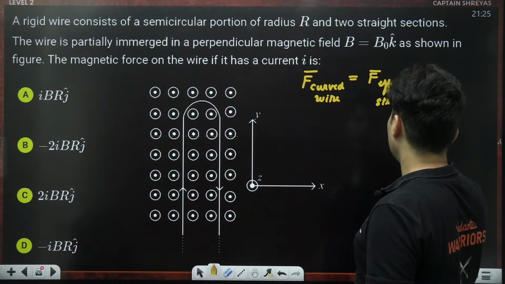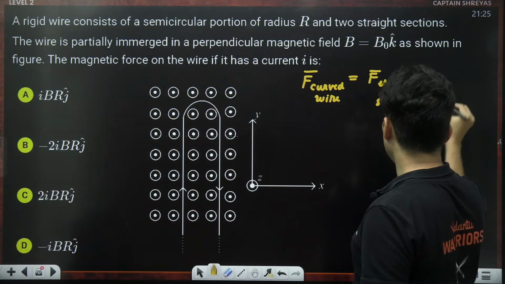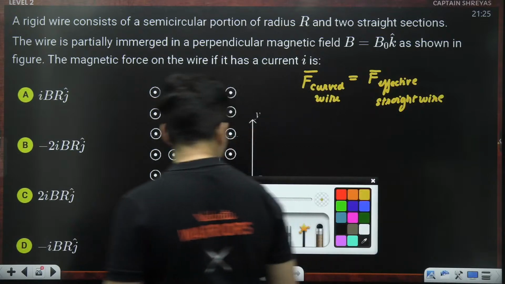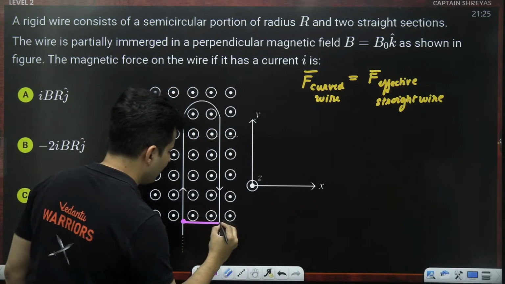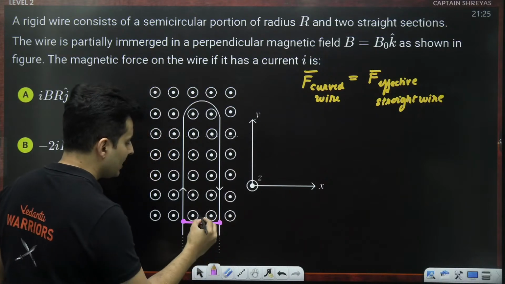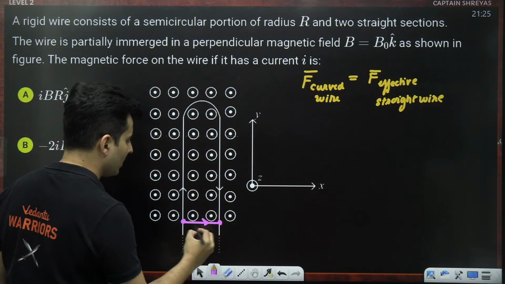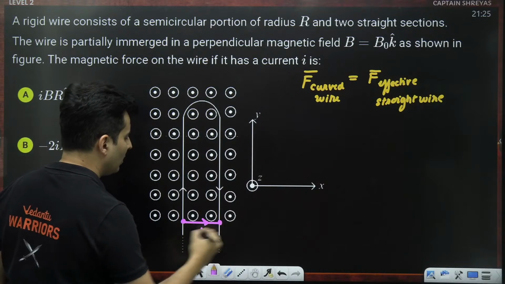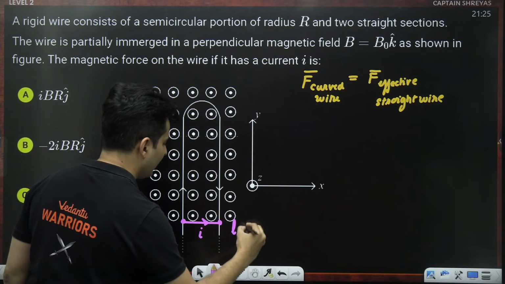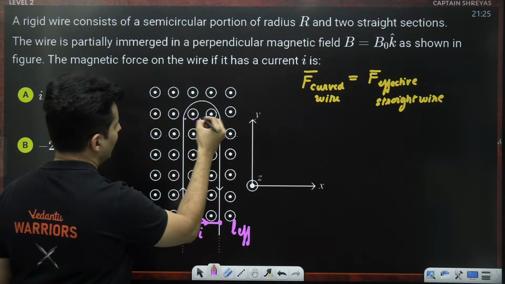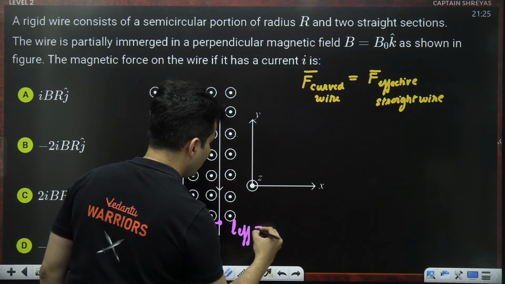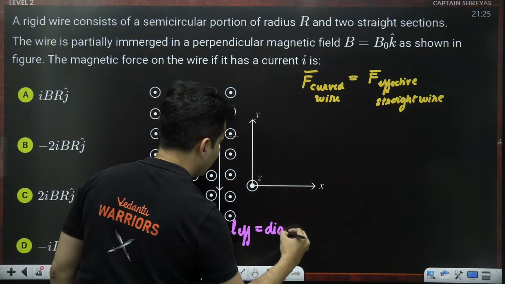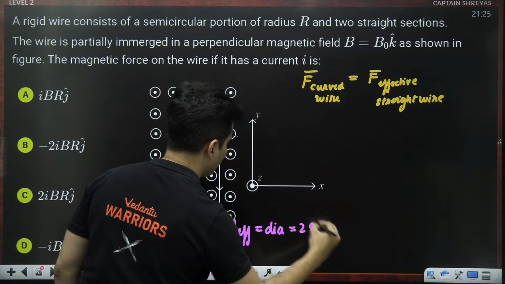So what you do is, wherever the ends are, you replace it with a single straight wire between the ends carrying the same current, starting from here to here. So now the effective length will be nothing but the diameter, which is nothing but 2 times the radius.